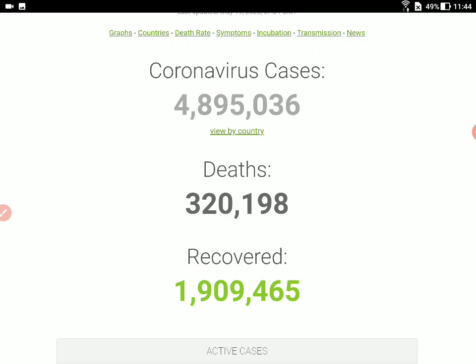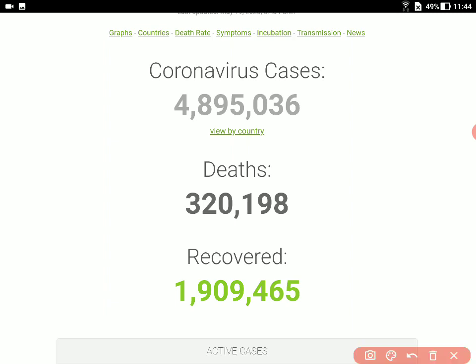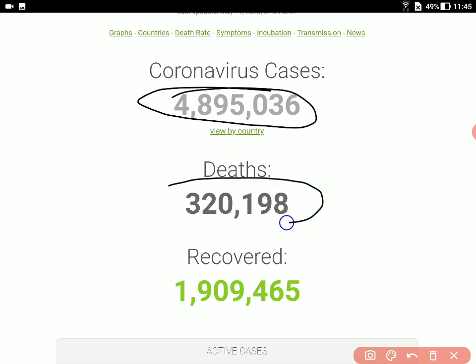It's 48,95,036. Let me just change my pen color here. If you look at this number, it's almost touching 50 lakhs. In fact, as per some websites, it has already crossed 50 lakhs in the world population. And the number of deaths reported is 3,20,000. So we can always take a percentage of these two values and find out the result.